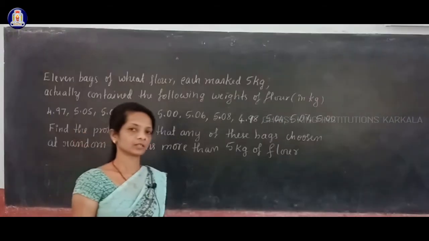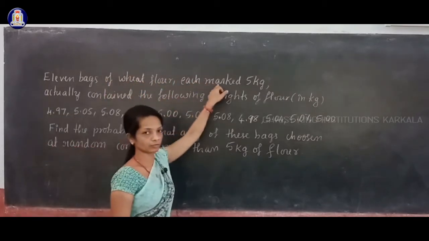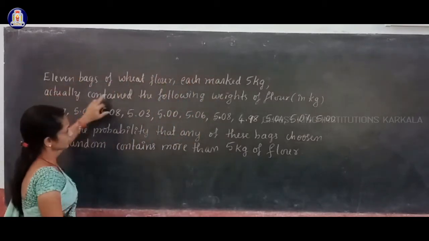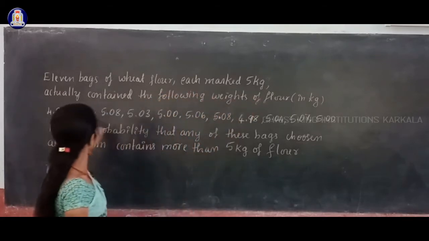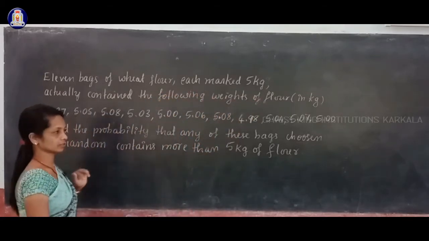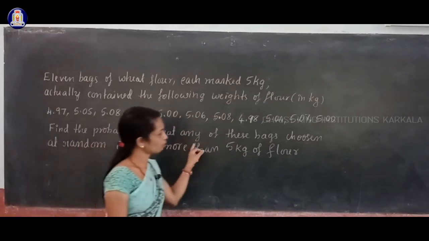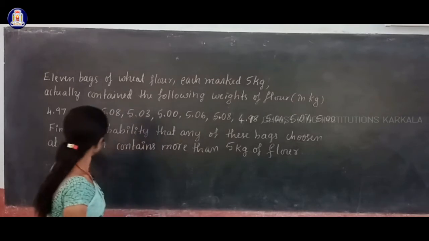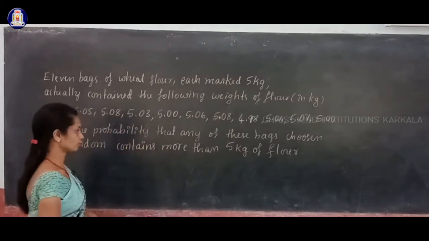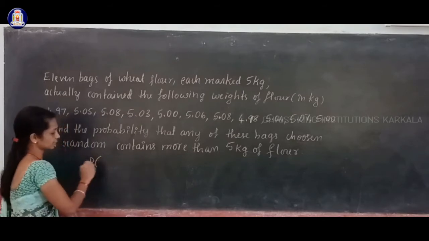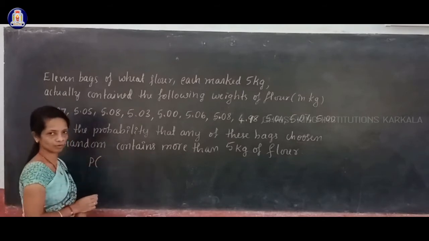Thank you. The 11 bags of wheat flour, each marked 5 kg, actually contained the following weights of flour in kg, and you are given these weights. Find the probability that any of these bags chosen at random contains more than 5 kg of flour. You have to find the probability that the selected bag contains more than 5 kg of flour.